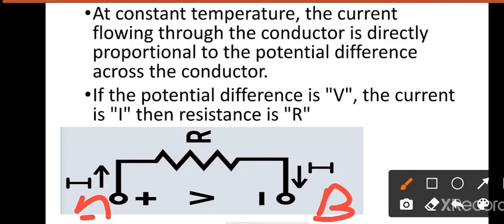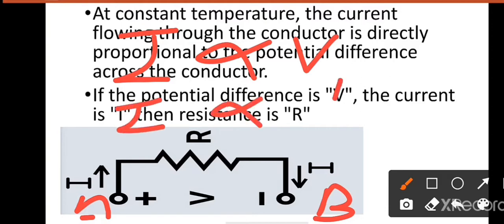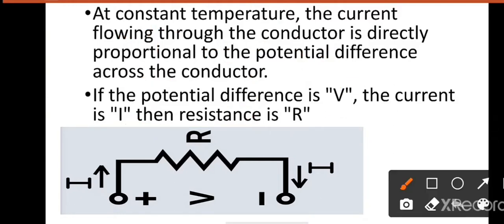Now, the current flowing through the point A is directly proportional to V. The current I is directly proportional to V and inversely proportional to R. I is inversely proportional to R. Now, in place of proportionality, we introduce a constant K.